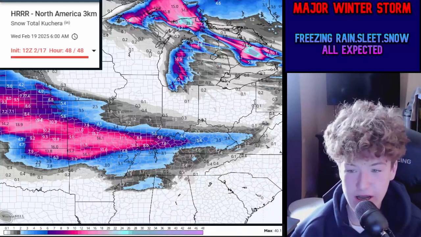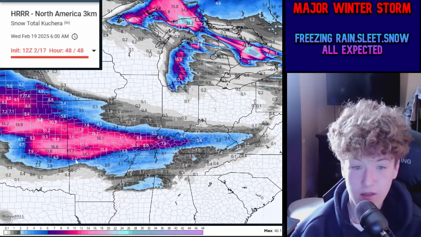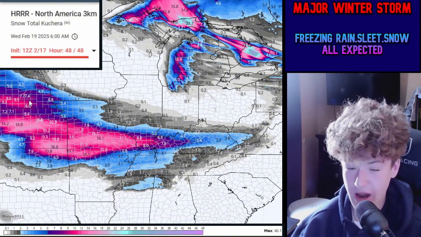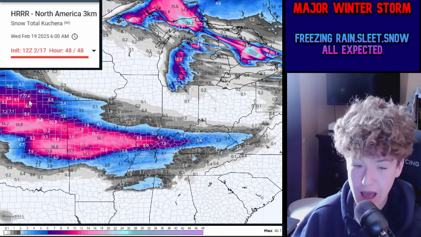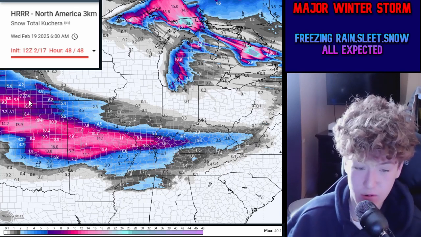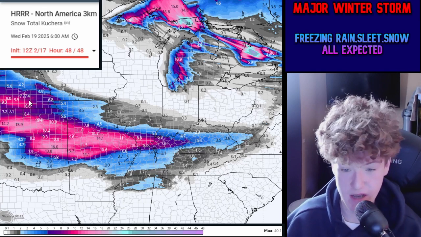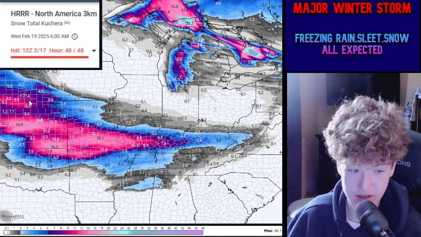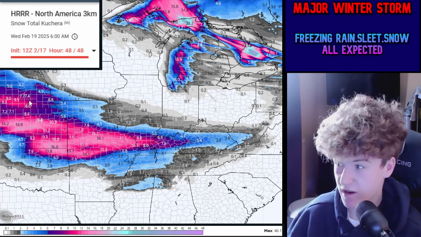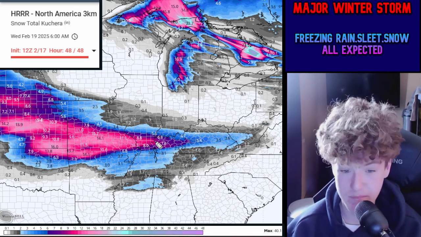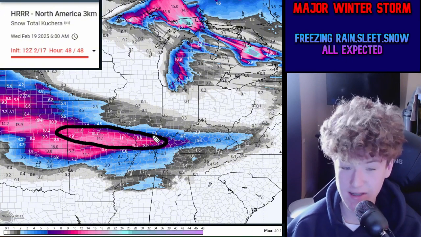Now, for the HRRR snowfall totals here, I'm using the Kuchera ratio, because with this system, we're going to see dry and fluffy snow. It's going to be really cold outside for a lot of Missouri and Illinois and Kansas areas, meaning the snowfall ratios are going to be higher. Instead of the 10-to-1 ratio, we're going to see 20-to-1, meaning an inch of rain equals 20 inches of snow with this. But this is showing that big banding of snow, that we're going to see a tight band where